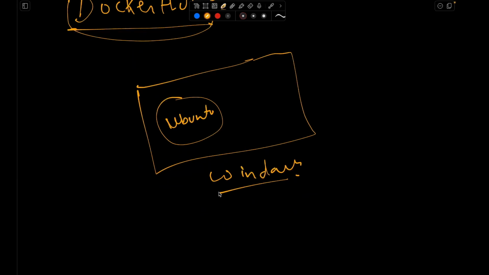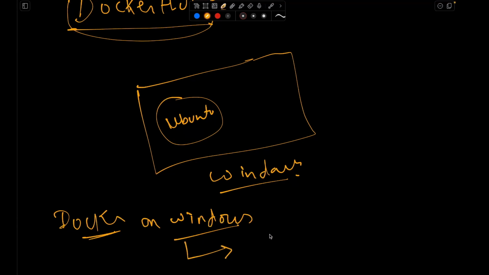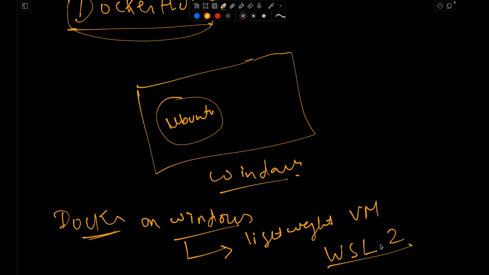We want to run Ubuntu in our Windows machine, right? So Docker on Windows specifically uses a lightweight virtual machine, and it is managed by WSL2. WSL2 is basically Windows Subsystem for Linux 2.